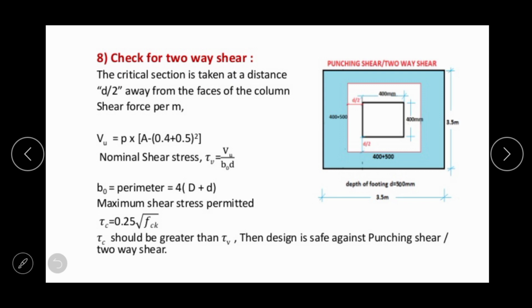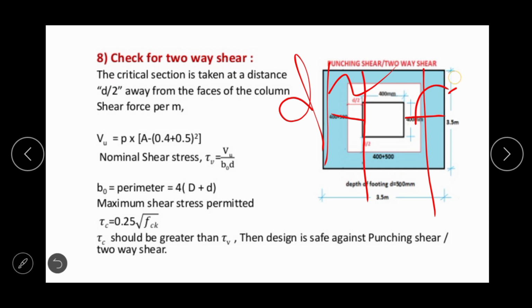Now come to the next step, that is check for two-way shear. As we know, the critical section for two-way shear lies at a distance of d by 2 from the face of the column. Here at a distance of d by 2.